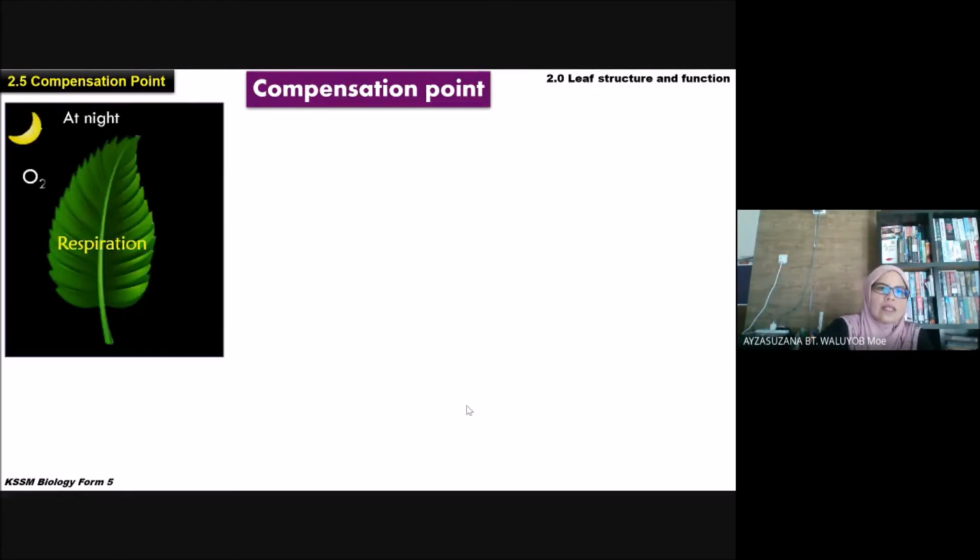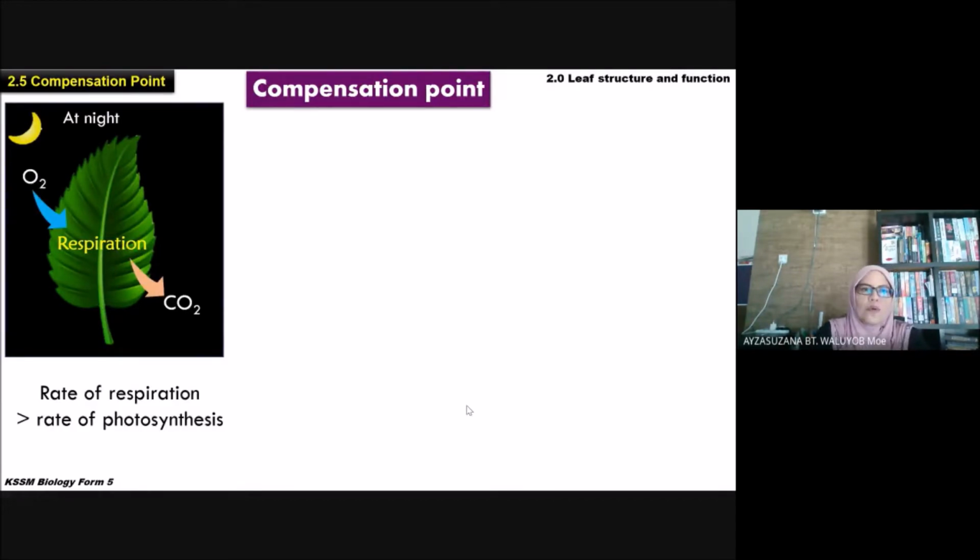Alright, at night, the rate of respiration is small compared to the rate of photosynthesis. That means during the night, oxygen absorbed by the leaf is small, right, compared to the oxygen released, because the rate of respiration is small compared to the rate of photosynthesis during the night.